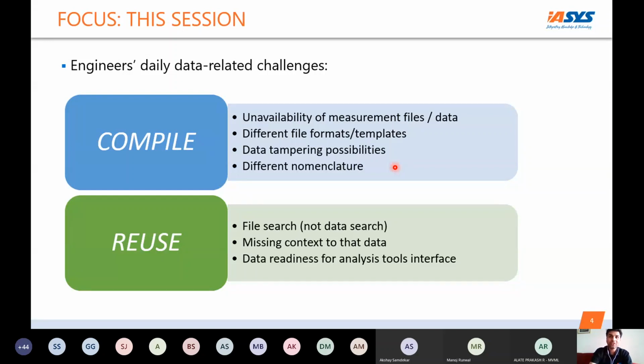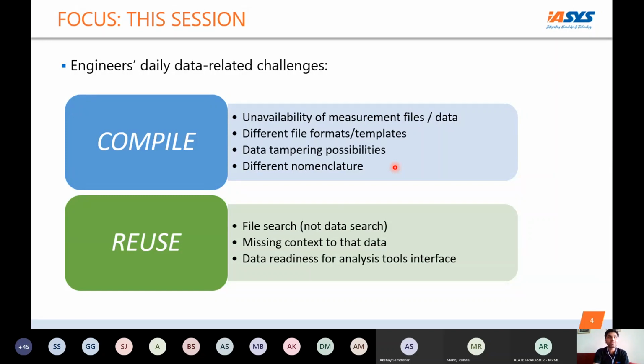Before I say anything further, there is a difference between a file and data. There is a huge difference between data and a file. The engineer works on data. A file is your format, such as ATFX, MDF, CSV. But when the engineer has to work, he has to work on what is inside these files, the measurement channels and their context. That is what the engineer works upon. So we will be focusing on that. We will be managing the data and not the files.